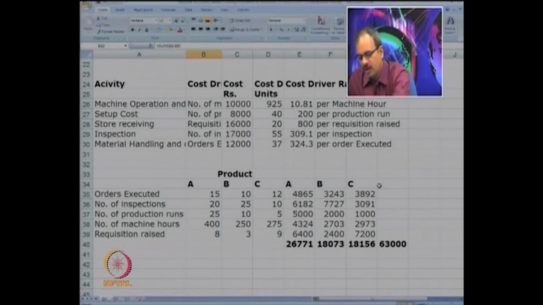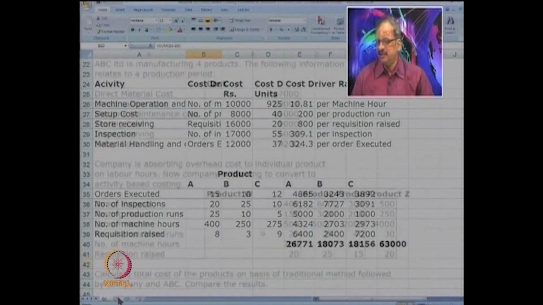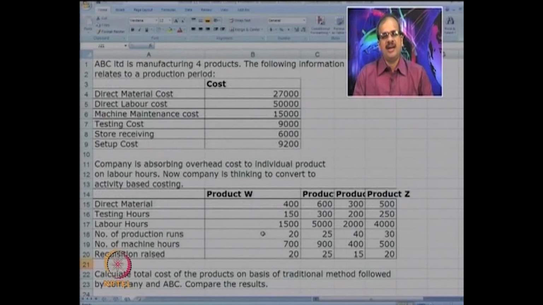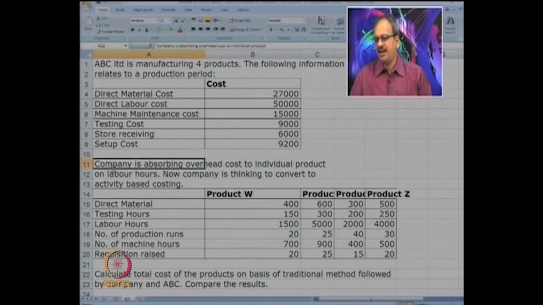Let us look at one more case for more clarity. Now here ABC Limited has four products. Now the costs are given under different heads. Now the company is absorbing the overhead cost to individual products on labor hours. You can see here the major cost is on direct labor. So they perceive that the labor is a major input and use labor hour rate. And now the company is thinking of moving from labor hour rate to activity based costing.